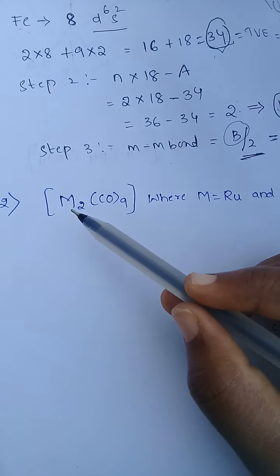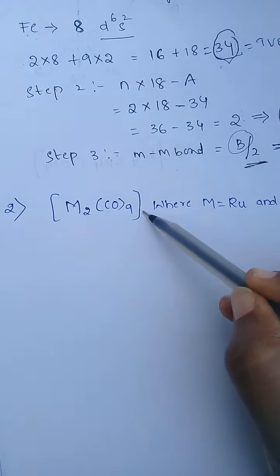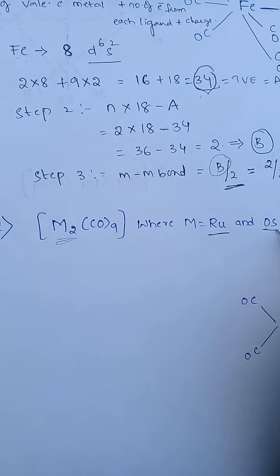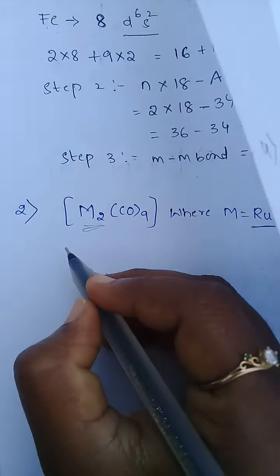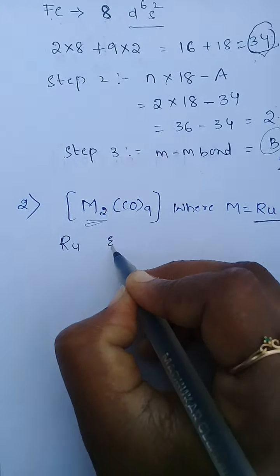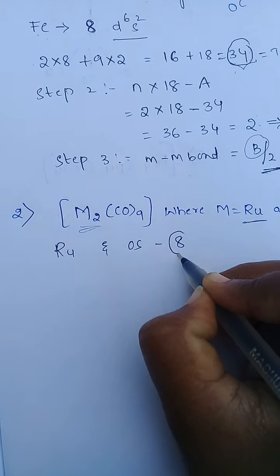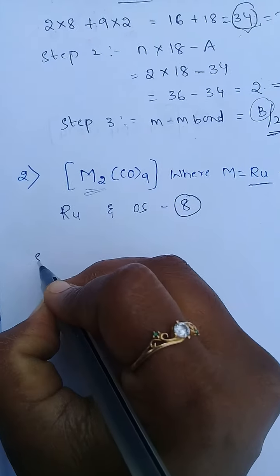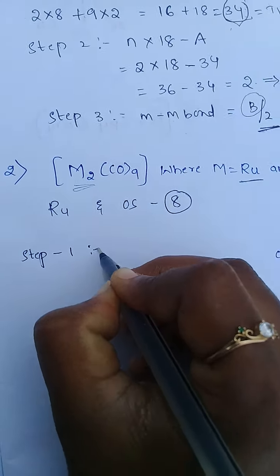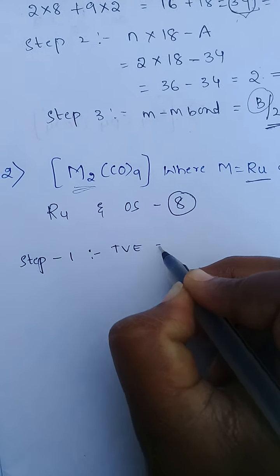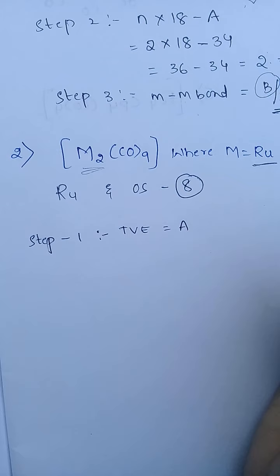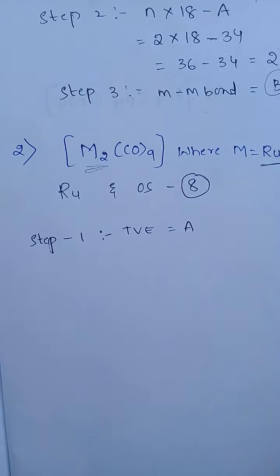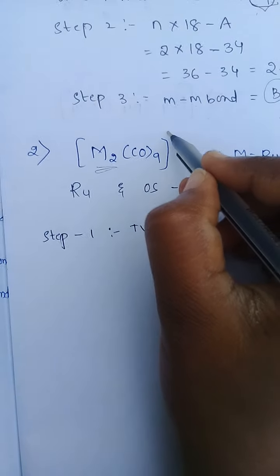Next example, MM'(CO)9. See here, in this metal place, it could be ruthenium or osmium. Ruthenium and osmium have 8 valence electrons, and iron also has 8. In the first step, total valence electrons equal to A: number of valence electrons of each metal plus number of electrons from each ligand plus charge. Here also there is no charge.